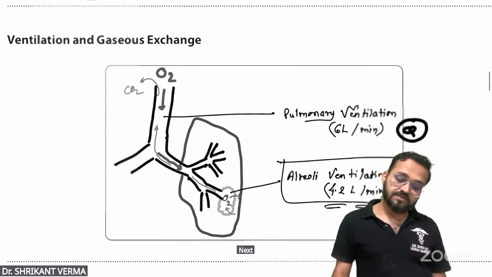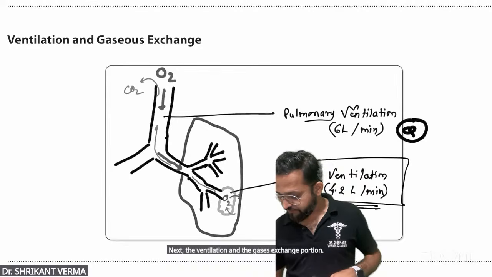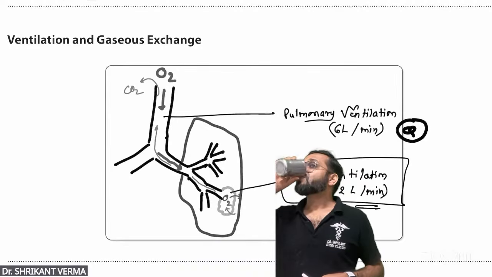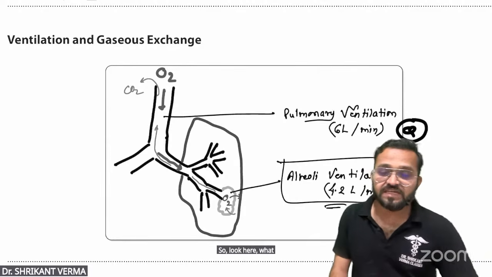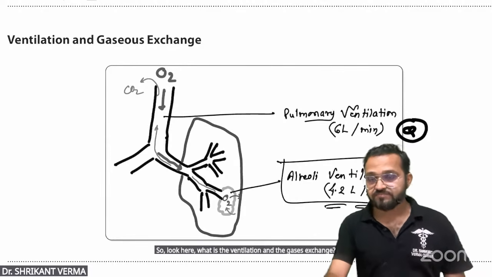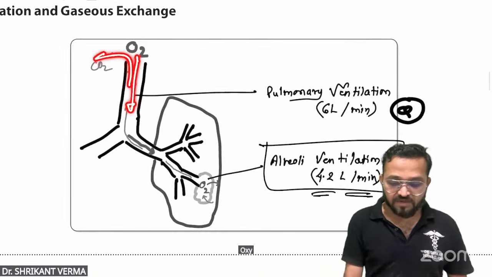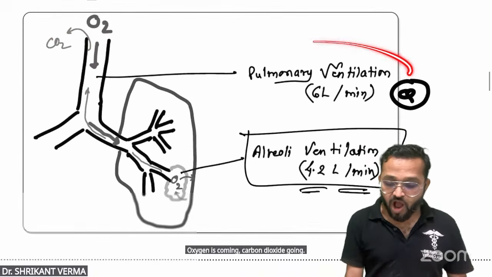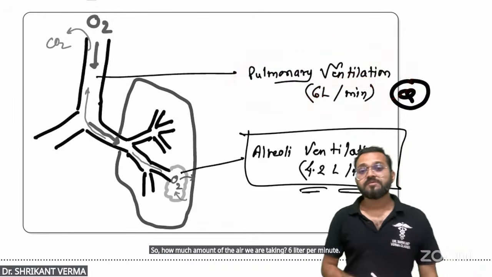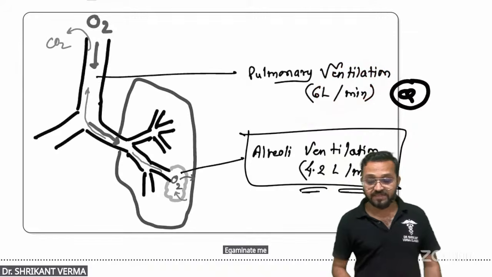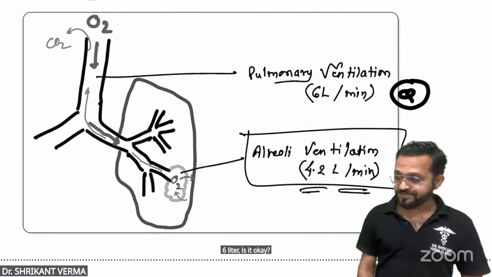Next, the ventilation and the gas exchange portion. So look here. What is ventilation and gas exchange? Oxygen is coming in, carbon dioxide is going out. So how much air are we taking? 6 liters per minute. How many liters do we take in 1 minute? 6 liters. Is it okay? Clear?